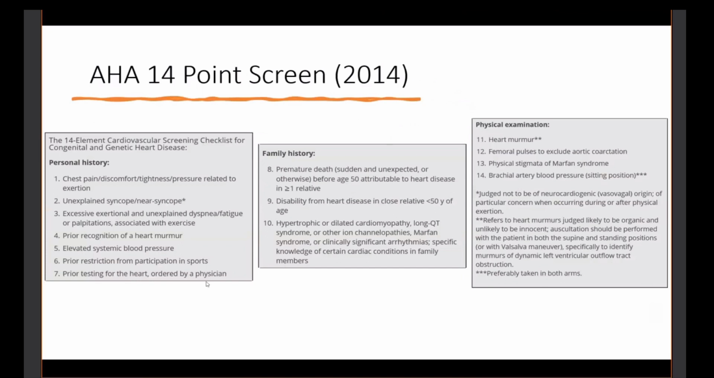This is just the AHA 14-point screen. I broke it up into a couple different screens for you. So you're getting their personal history, you're getting their family history, and then you're also examining them on top of that. Personal history, your general cardiac symptoms: chest pain, discomfort, tightness, pressure related to exertion. I get a lot more worried if I hear that you are having chest pain with active exertion, not after you're stopping and resting, but during active exertion. Your heart should not just go, no, I'm not going to work when I'm in the middle of the field, peak speed, pedal to the metal.